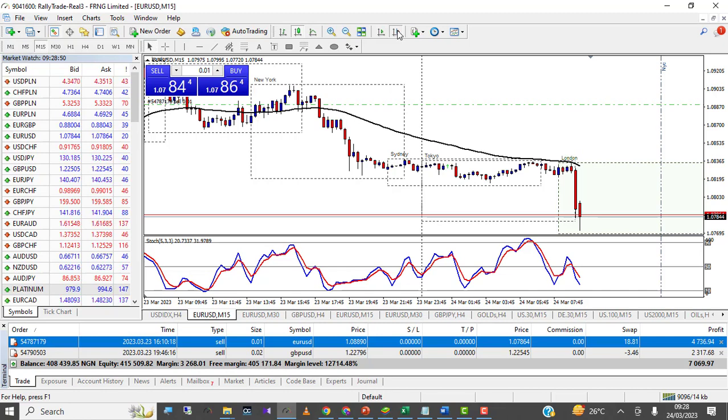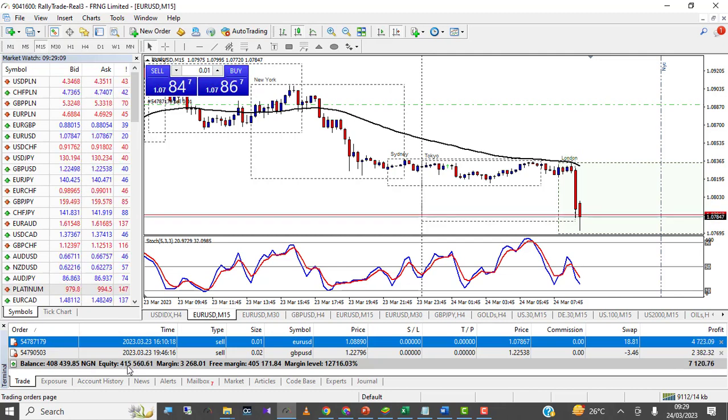So on the chart here, you can see that there is a running trade. You can see the balance. Now, this is for the laptop. You can see the balance here. You can see equity. If you look carefully, you will notice the equity amount is bigger than the balance, right? Why is it bigger than the balance?